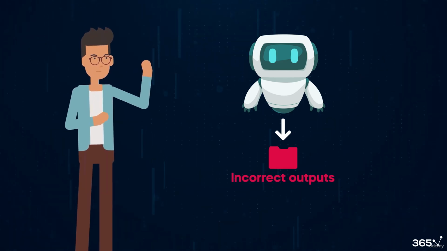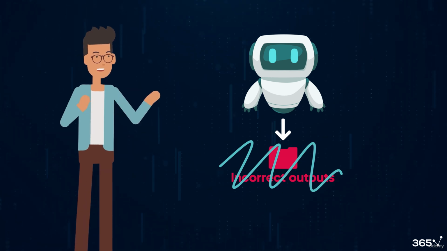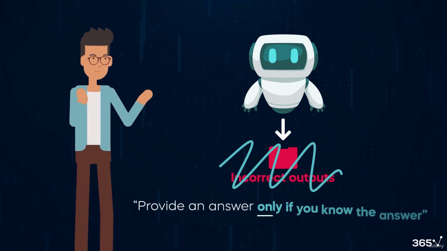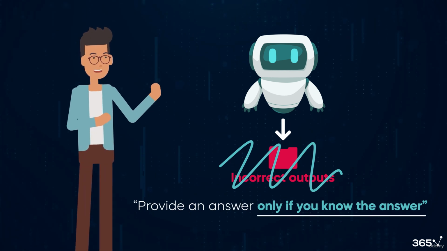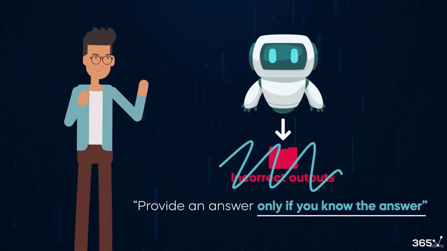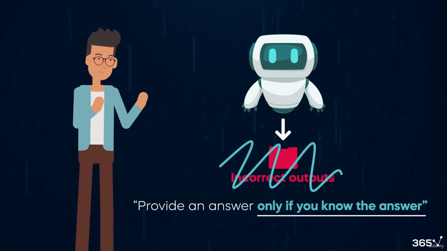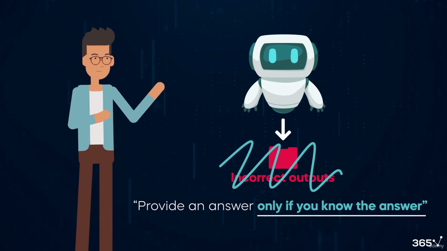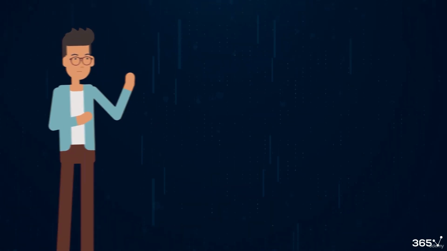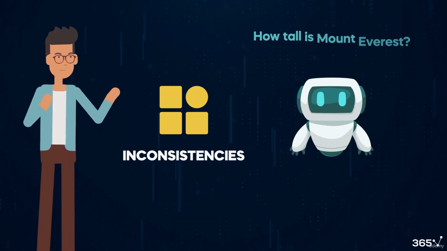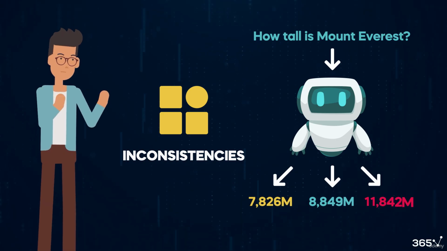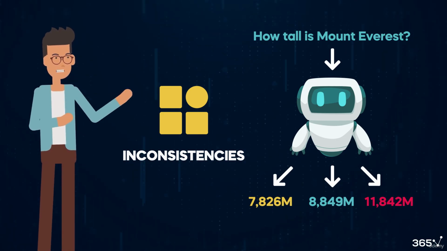A legitimate tactic for dealing with hallucinations is to give an instruction that says, "Provide an answer only if you know the answer." In some cases, this type of prompt engineering could be helpful. On the other hand, inconsistency occurs when a model provides very different responses to the same question.